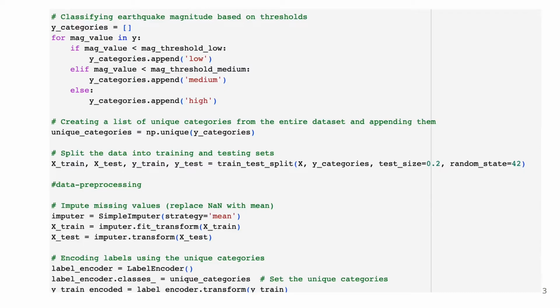Finally, the dataset is divided into training and testing datasets. 80% of the data is used for training, whereas 20% is used for testing. So here's the code.